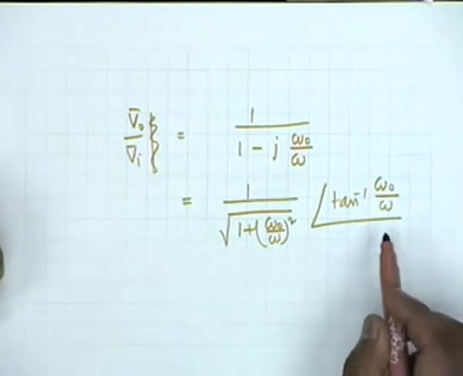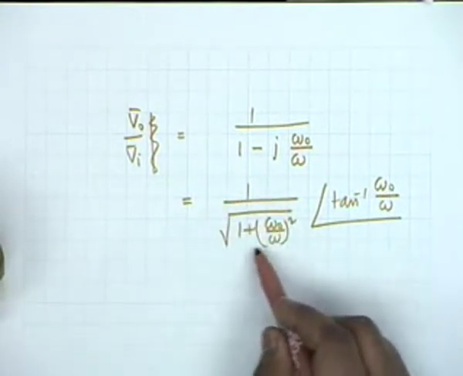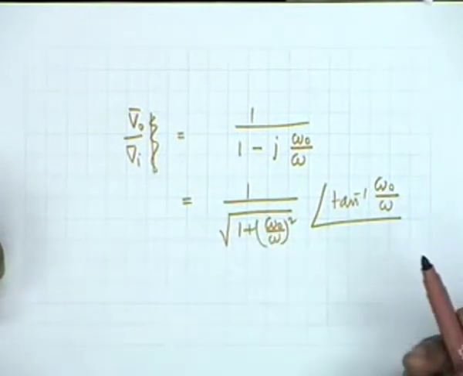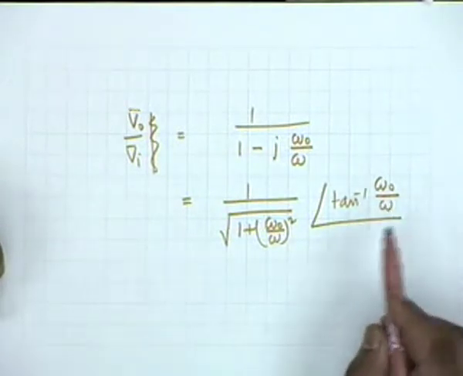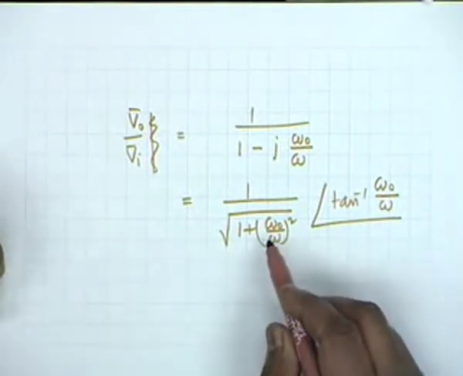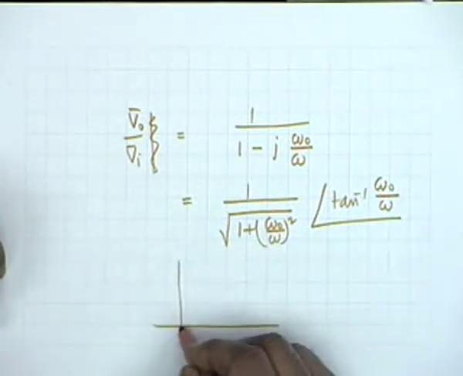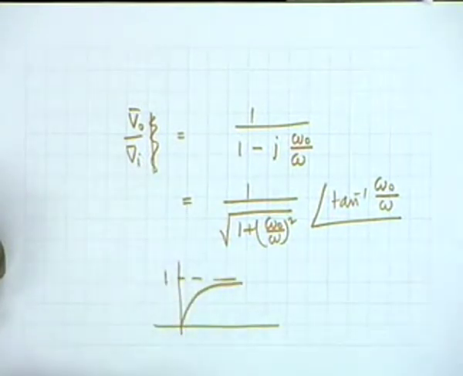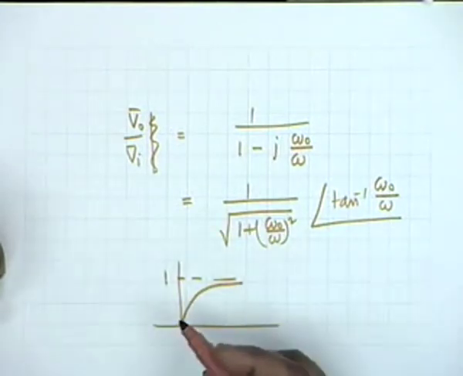Now you see that when omega is 0, the magnitude is 0. When omega is 0, this becomes infinity, 1 by infinity becomes 0, and the angle becomes pi by 2. On the other hand, when omega increases, the magnitude increases and reaches the value 1 at infinite frequency.